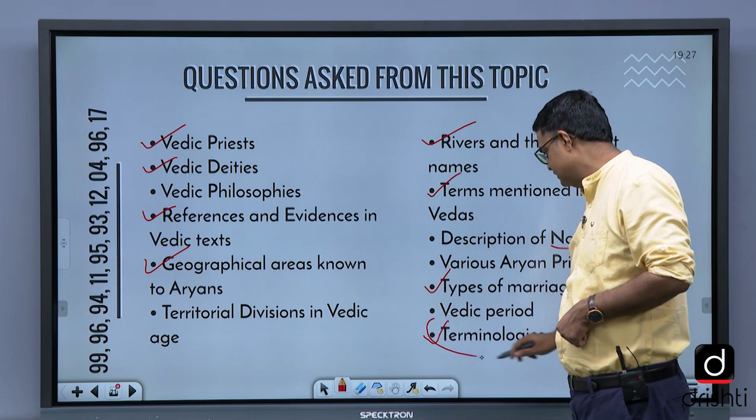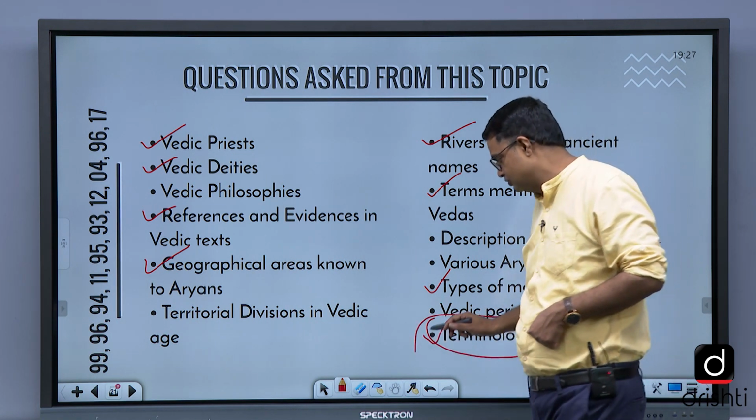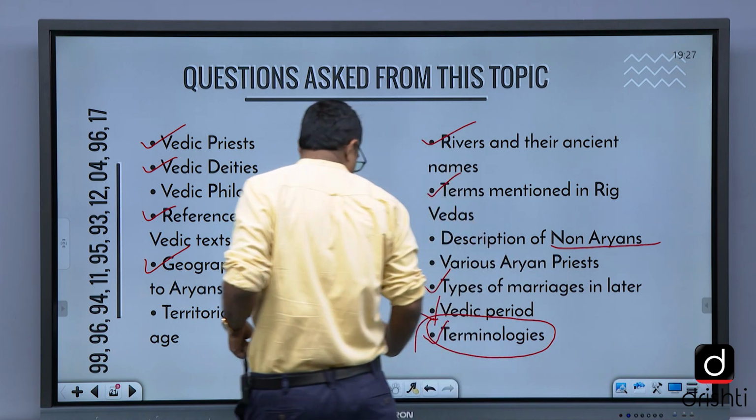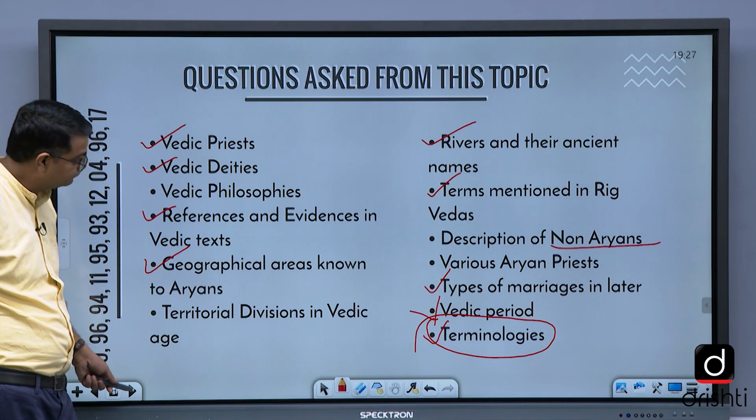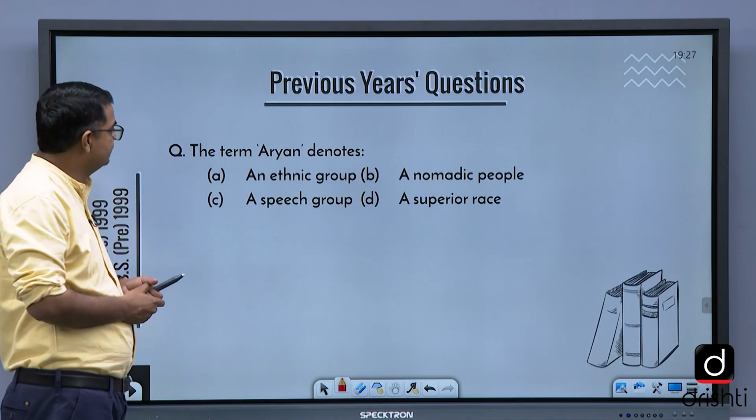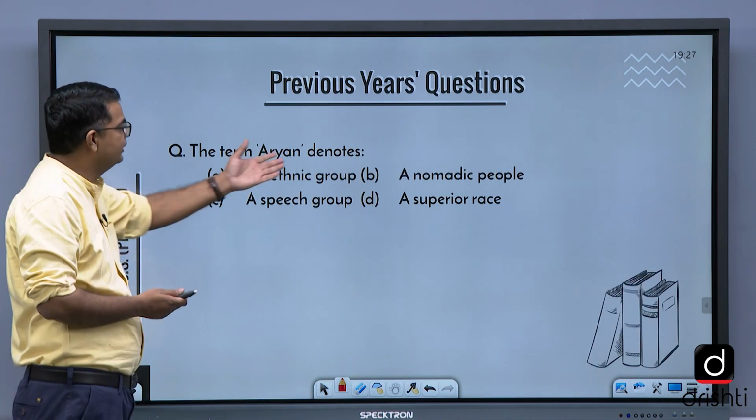Terminologies, again this is important. They focus on terminologies, like terminologies mentioned in the whole of ancient India. Previous year's paper, again, the term Aryan denotes.